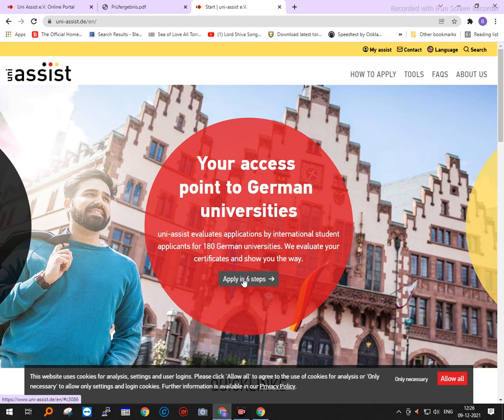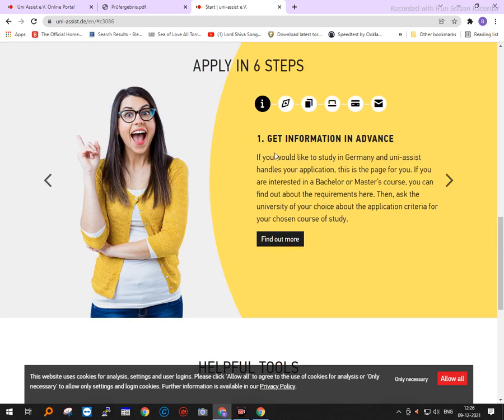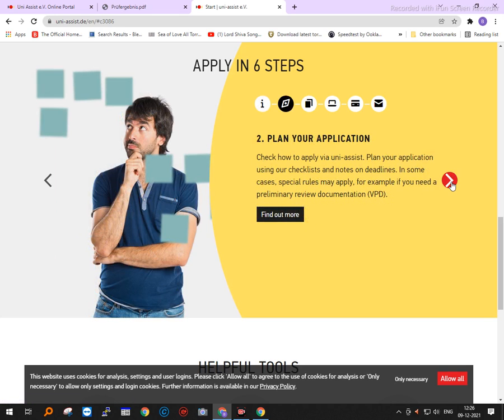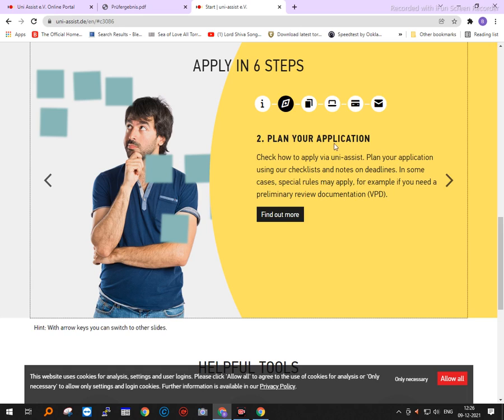Now the application is in 6 steps. The first step is getting the information in advance, that is what are the universities, how they are organized and all that. You can just click find out more and then you will go there. Now the second step is planning your application. Check how to apply via UniAssist. Plan your application using checklists and notes, the deadlines, and what is called a preliminary review documentation, popularly known as VPD. The deadlines are also given here.